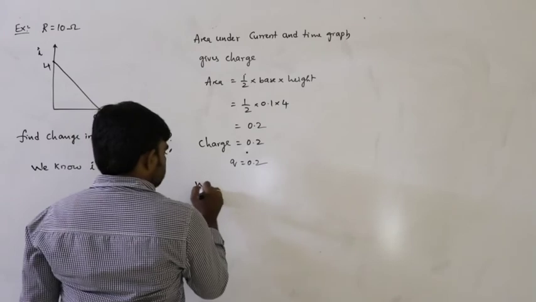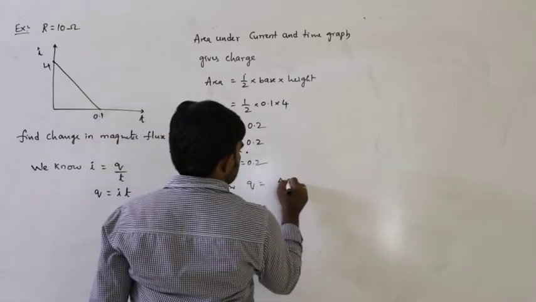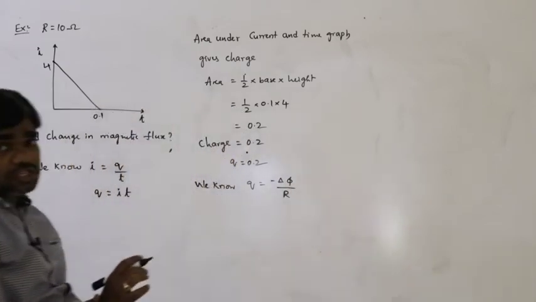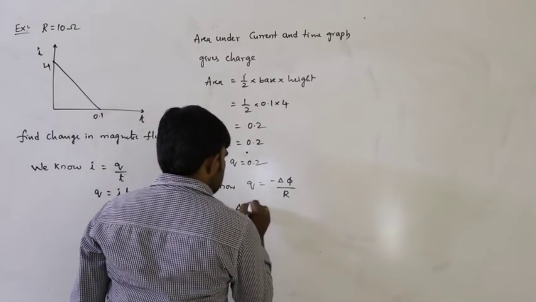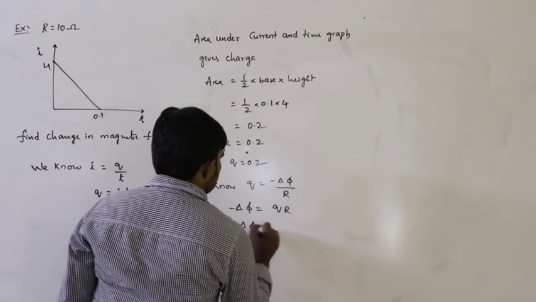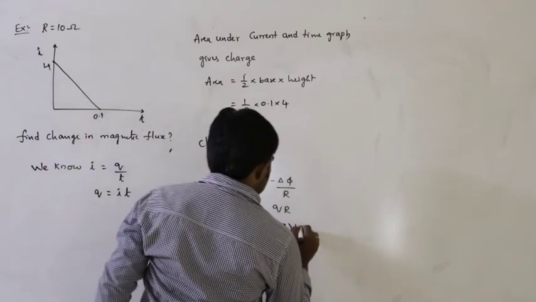And we know charge is equal to negative change in flux divided by resistance. So from this, change in flux is equal to Q into R. So minus delta phi is equal to Q, which is 0.2, and the resistance is given as 10.